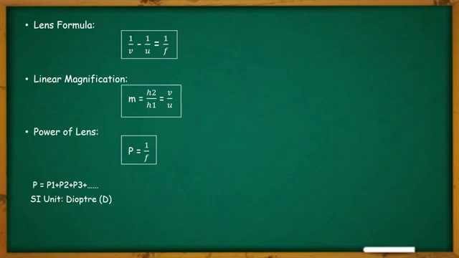And lastly, when several thin lenses are placed in contact with one another, the power of the combination of lenses is equal to the algebraic sum of the powers of the individual lenses. As you can see here, the power of the combination P is equal to P1, the power of lens 1, plus P2, power of lens 2, plus P3, power of lens 3, and so on.